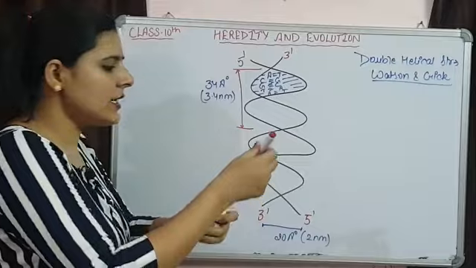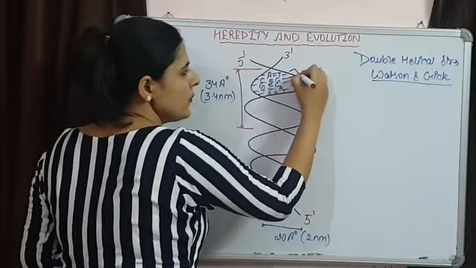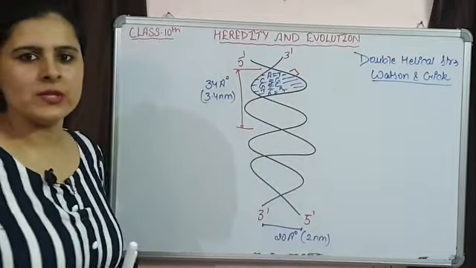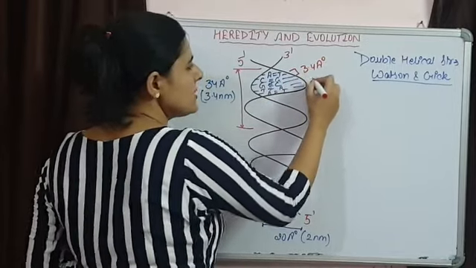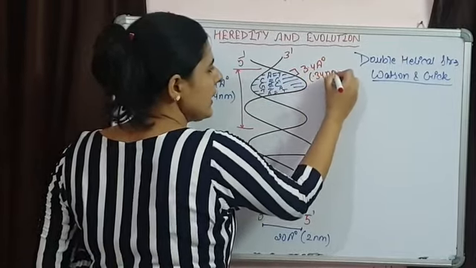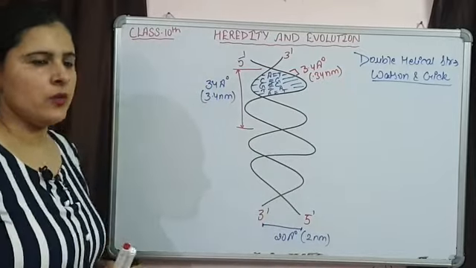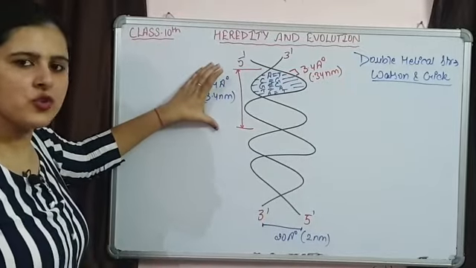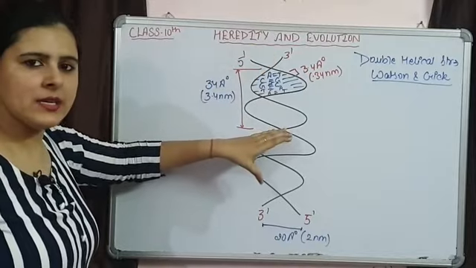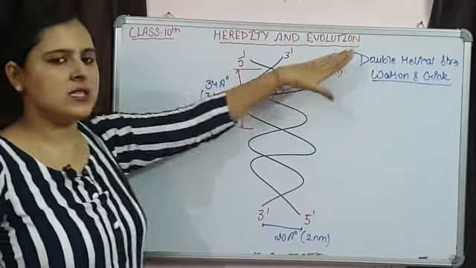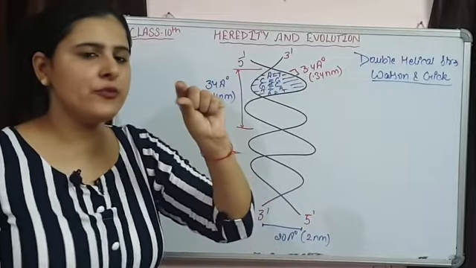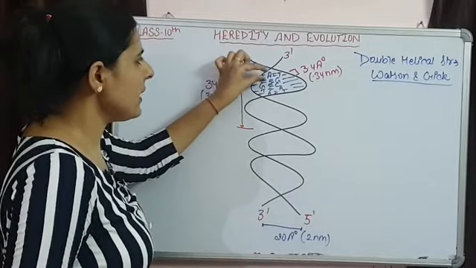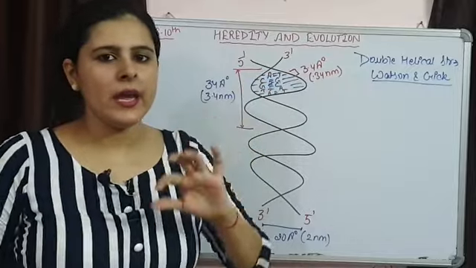And if we see the difference between these two bonds, then it is going to be 3.4 angstrom, or you can say 0.34 nanometer. क्योंकि complete कितना है? 34 angstrom है, यहाँ पर 10 प्रेजेंट है, तो 34/10 it is 3.4 angstrom. हर एक बेस पेयर के बीच का डिफरेंस कितना है? They are having a difference of 3.4 angstrom.